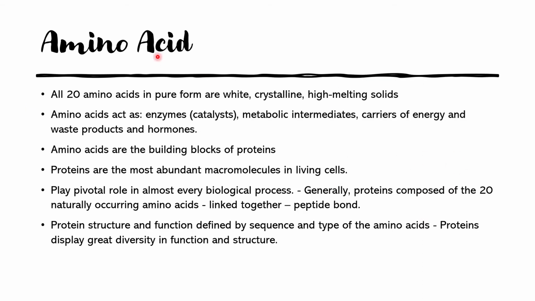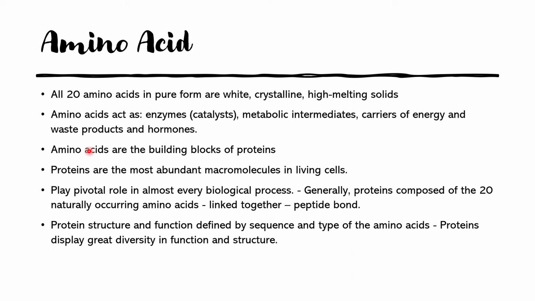As I said, there are 20 naturally occurring amino acids. All of these 20 amino acids in pure form are white, crystalline, high melting solids. These amino acids act as enzymes in certain biochemical reactions, they are metabolic intermediates, and sometimes they are carriers of energy. And they are also secreted as waste products in certain reactions, and they are also derivatives of some kinds of hormones.